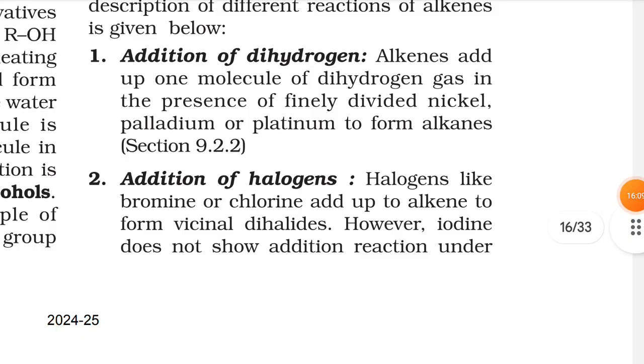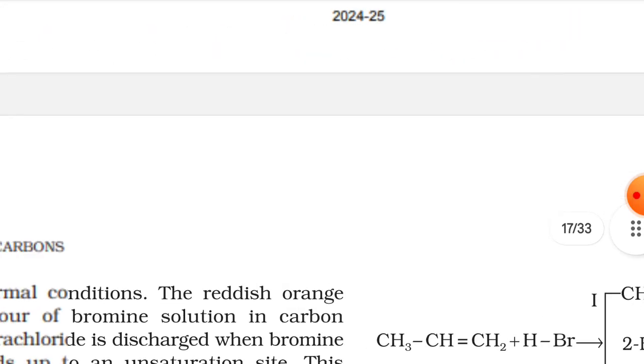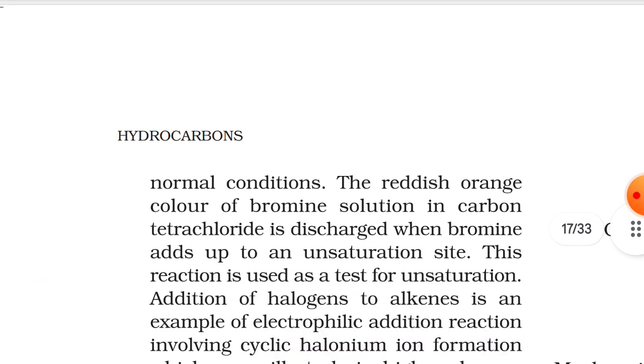Addition of dihydrogen. Alkenes add up one molecule of dihydrogen gas in the presence of finely divided nickel, palladium, or platinum to form alkanes. Number 2. Addition of halogens. Halogens like bromine or chlorine add up to alkenes to form vicinal dihalides. However, iodine does not show addition reaction under normal conditions.